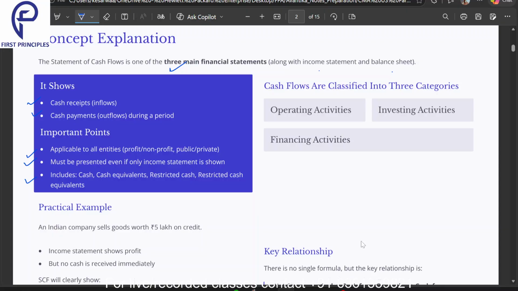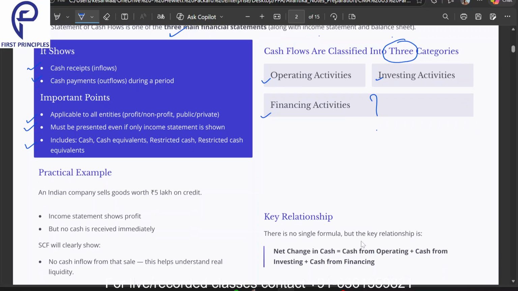Now cash flows are further classified into three categories: operating, investing, and financing activities. We will study all of these in the 15 slides for this concept.